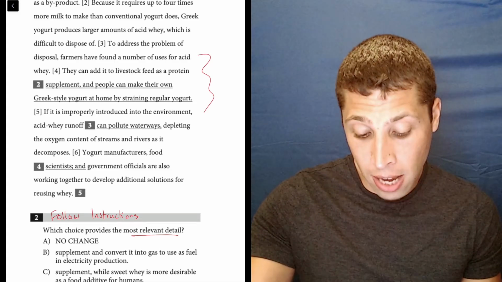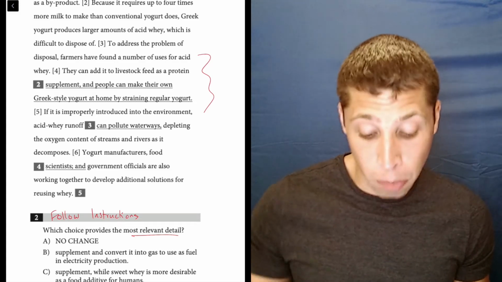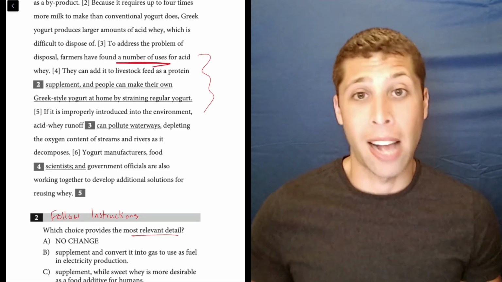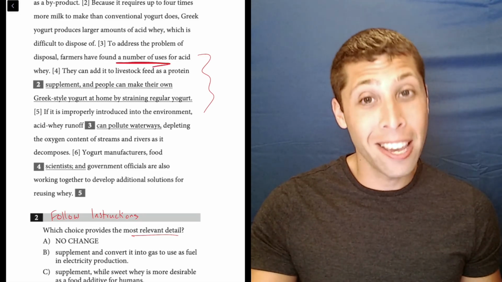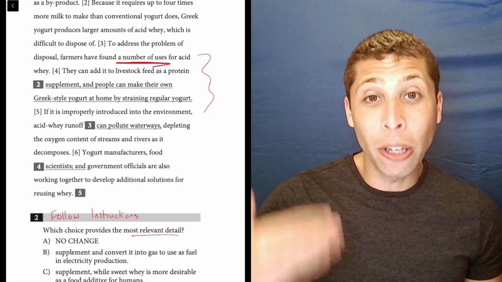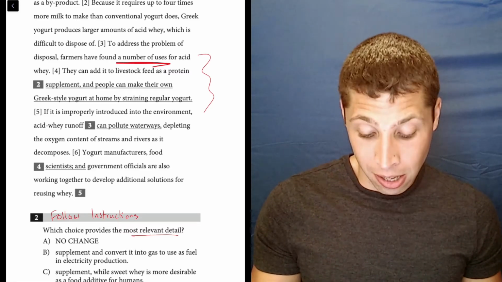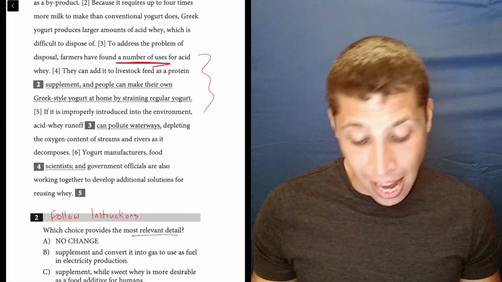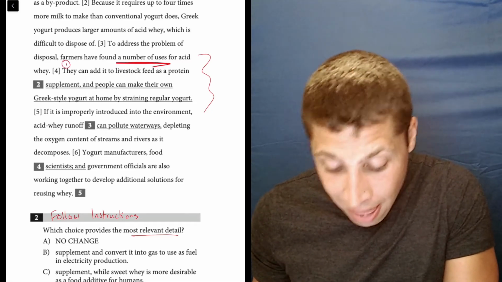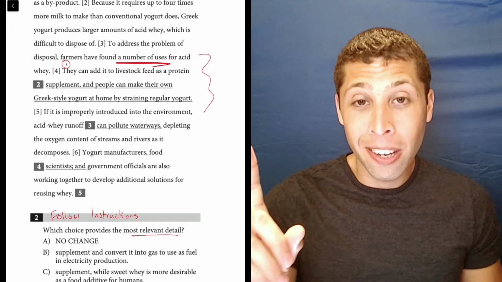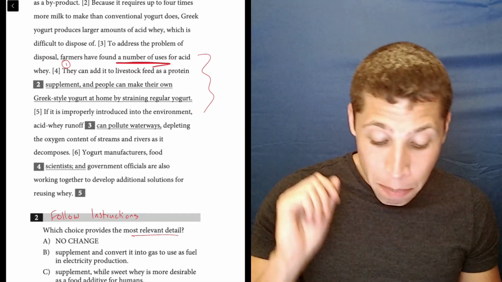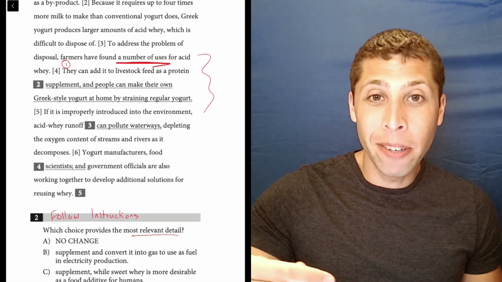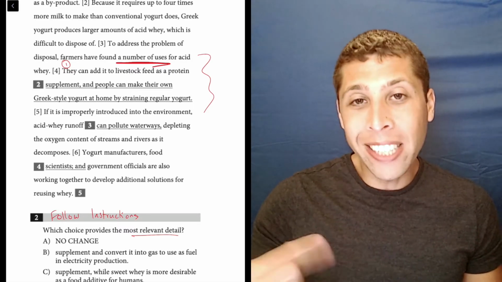And if we look just a sentence beforehand, we can see a much more clear instruction about what we're looking for here. "To address the problem of disposal, farmers have found a number of uses for acid whey." So it's about the acid whey, and we're looking for a number of uses. Sentence 4 says they can add it to livestock feed as a protein supplement. Great. That's one use of acid whey. But according to the sentence before, we need a number of uses. So we need something new.